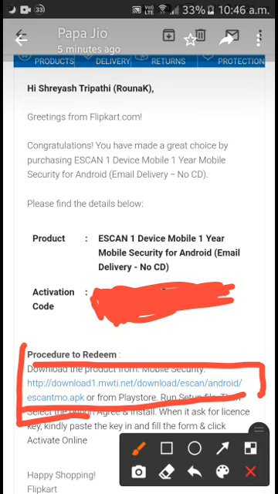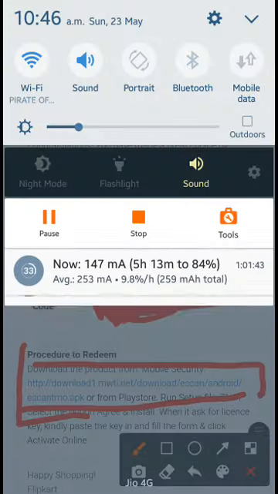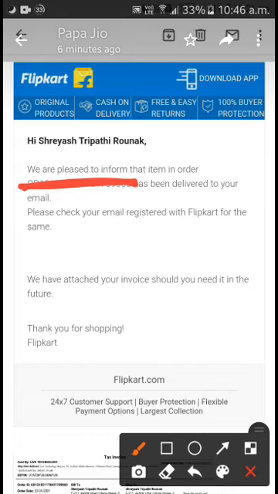One more mail I want to show related to this. Here again I received a mail saying we are pleased to inform you that the item has been delivered. This order number has been delivered to your email, so please check your registered email. Two mails will come from the Flipkart side.